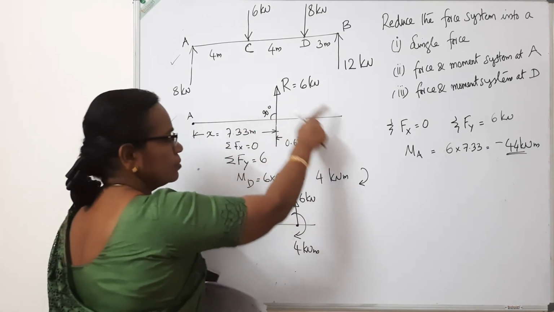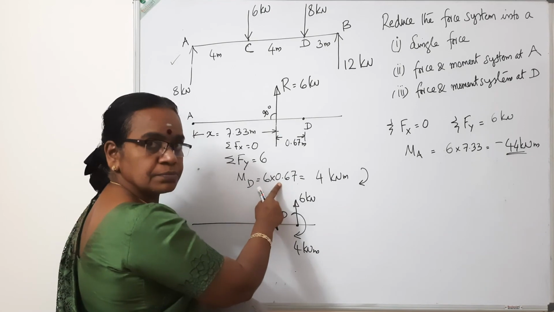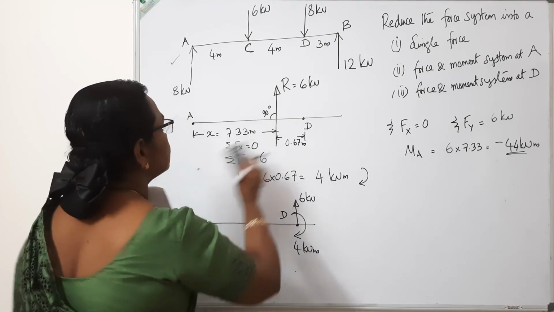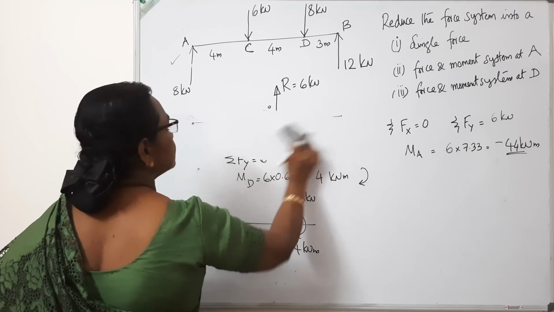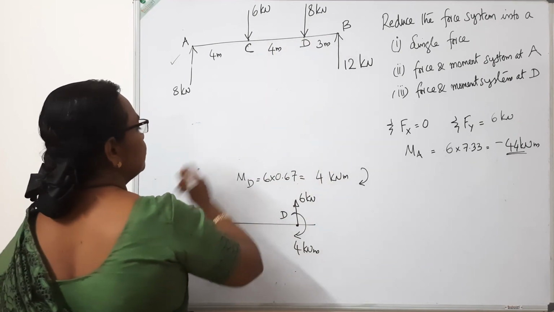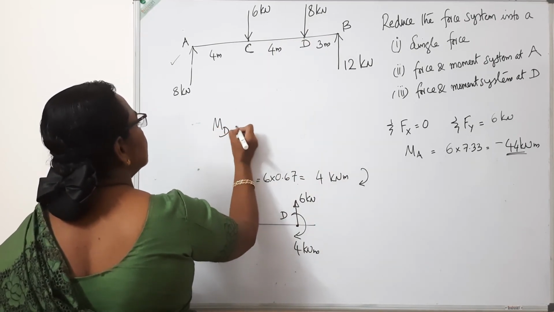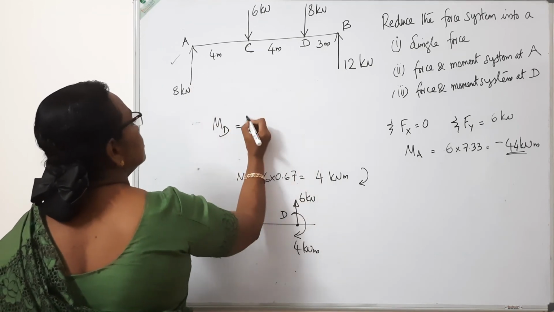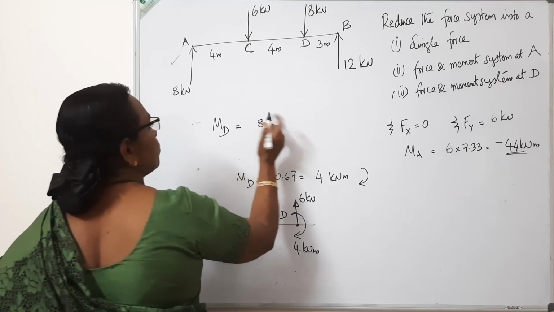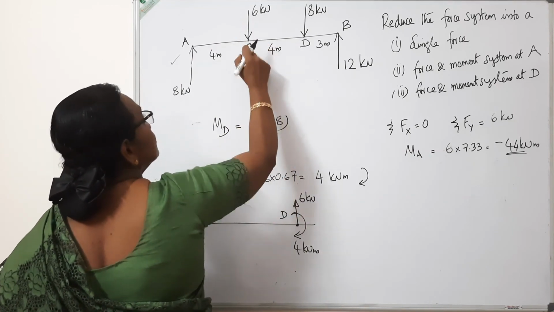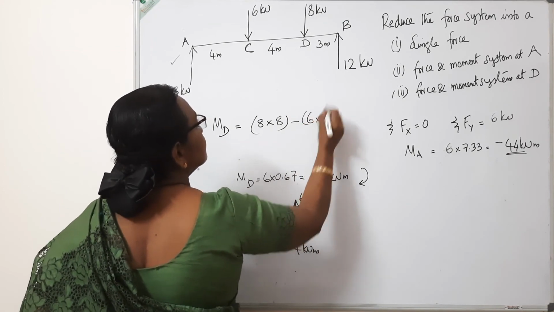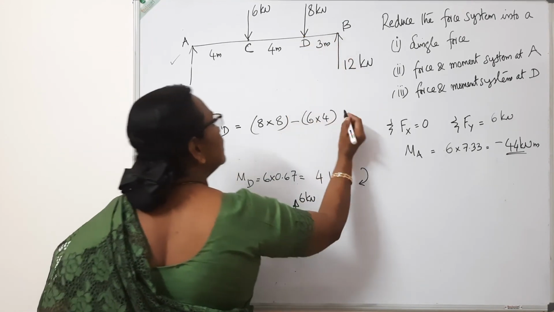If this is not okay for you, we can do it once again in another form. Forget about the first part of the answer and consider the given question itself. Find out the moment at D. The moment at D is equal to minus 8 into 8 clockwise, plus 6 into 4 anti-clockwise, plus 12 into 3 anti-clockwise.